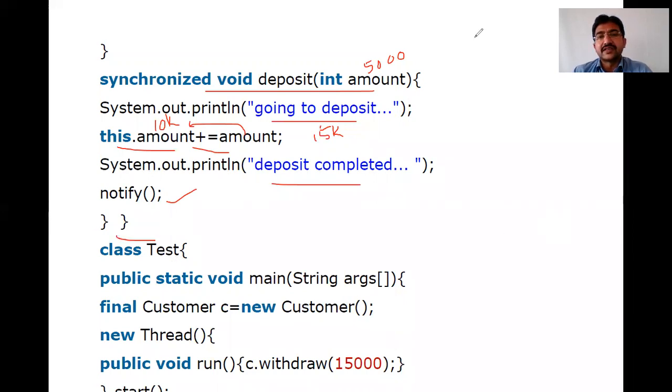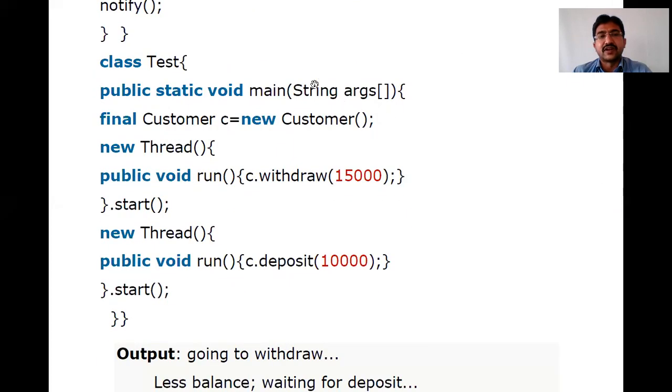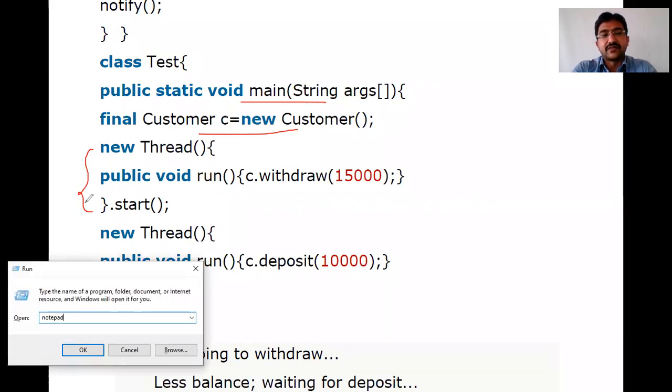Now I'm considering one more class for testing, where we are just calling the main method. Inside here I'm calling the main method, and the class name I'm considering as Test. Now I'm creating an object for the Customer class because I need to access the deposit and withdraw methods, which are available in the Customer class. That's why I'm creating an object for the Customer class.